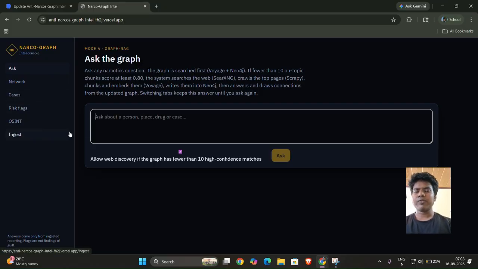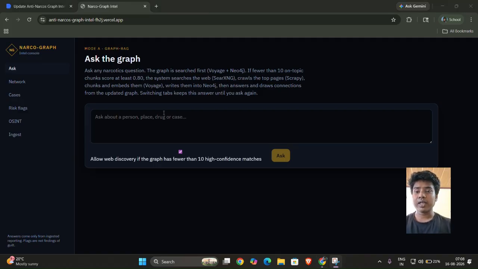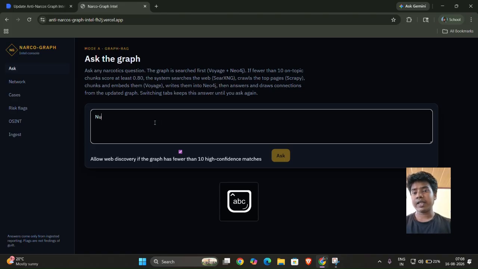So for example, if a police officer or a government authority finds a clue of a problem, and he identifies a single problem, now he wants to identify the whole network, so he can just type that single clue here, and my platform will automatically search over the internet and collect the relevant data and the connections between those data and generate a highly connected graph, so that the authorities and the anti-narcotics department can easily identify the connection between people and drug trafficking network.